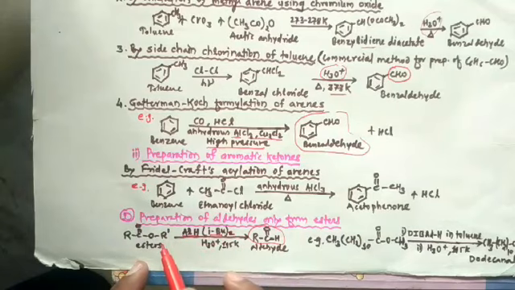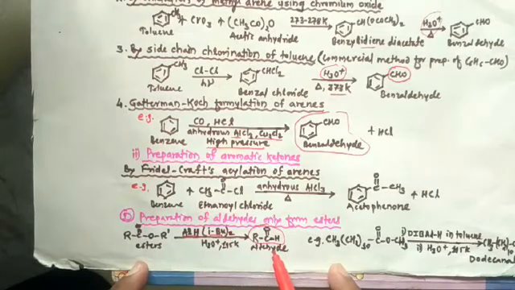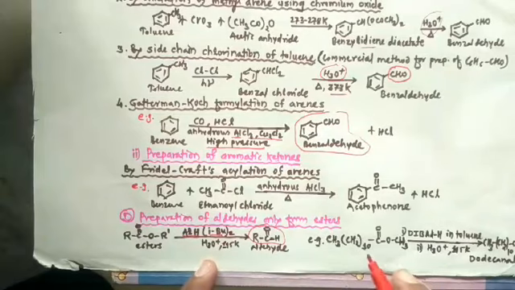Listen once again. Esters, on partial reduction by diisobutyl aluminum hydride at temperature 195 Kelvin followed by acid hydrolysis, produce aldehyde. Then let's take one example.